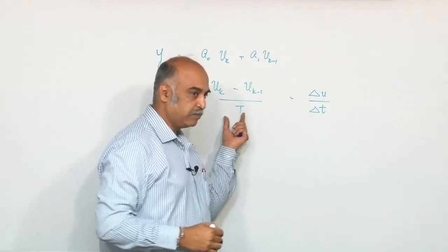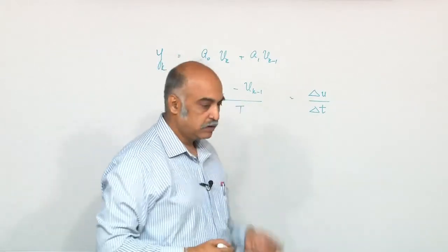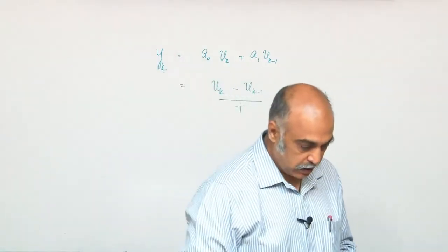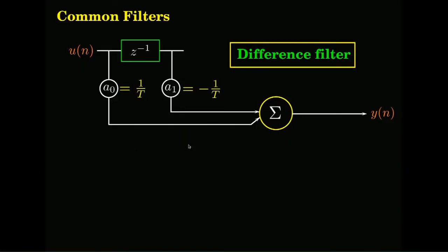Delta t is the sample time T, and that is the difference in the values of the input stream.